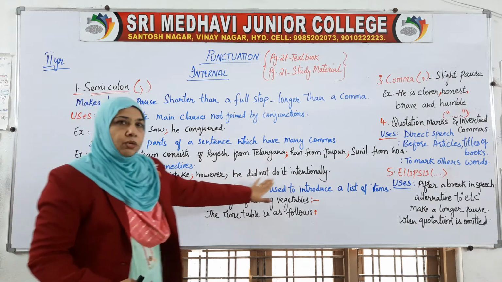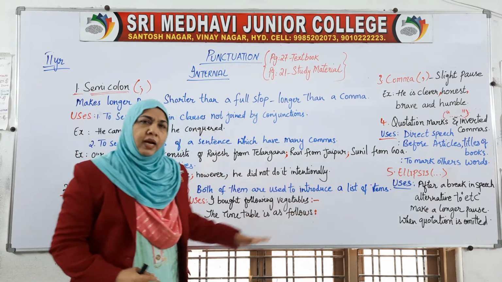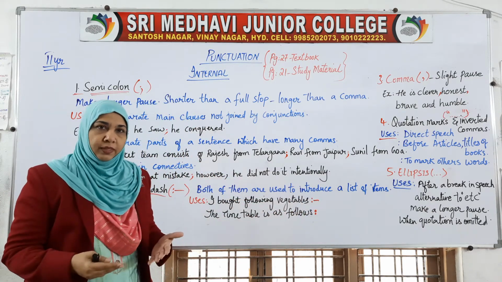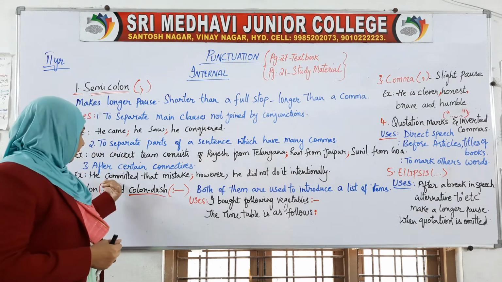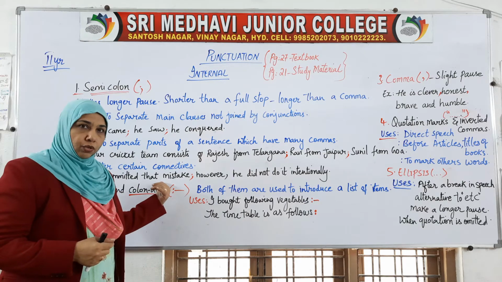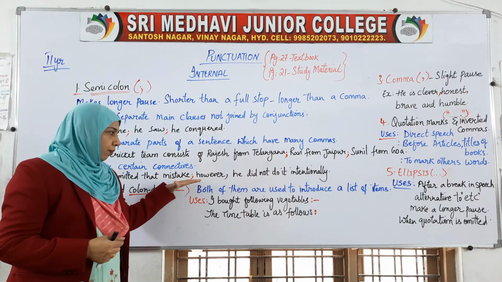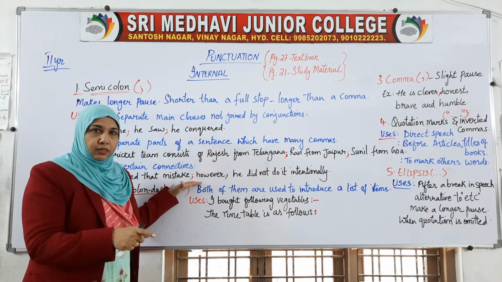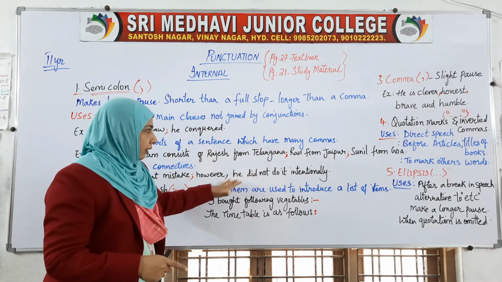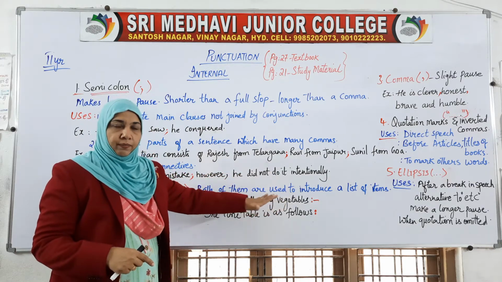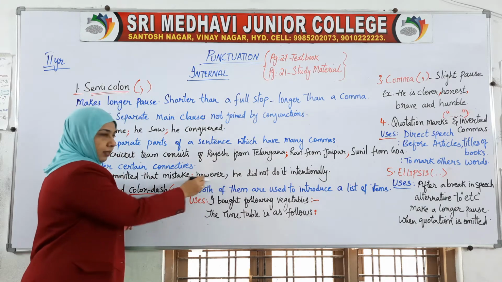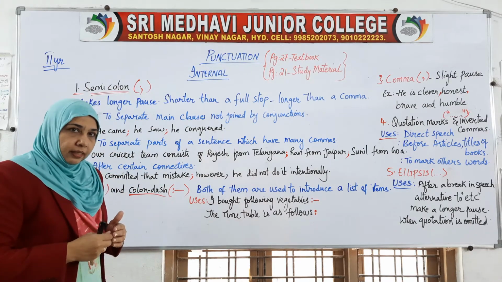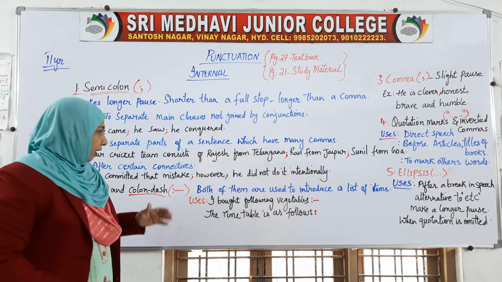Unintentionally, the mistake has been done. So we are sure about that, and we take a pause: he committed that mistake; however, he did not do it intentionally. Here, when we use the connective, before the connective we have to use the semicolon.